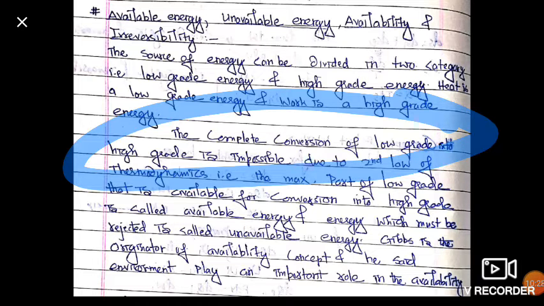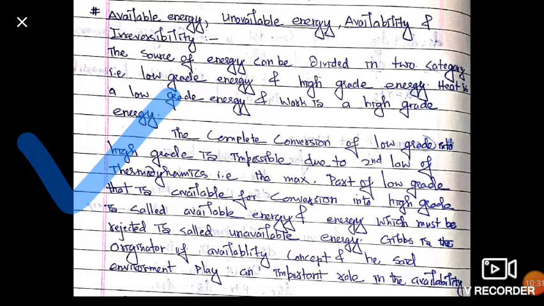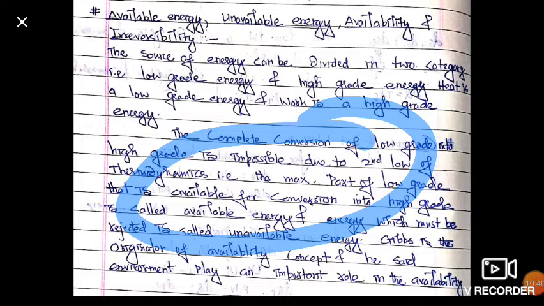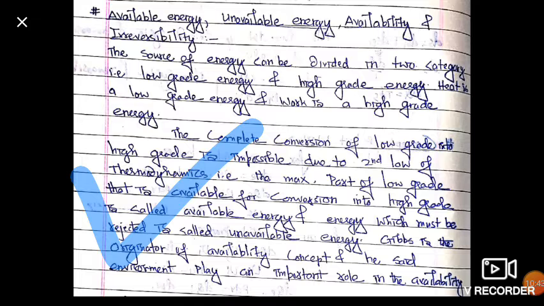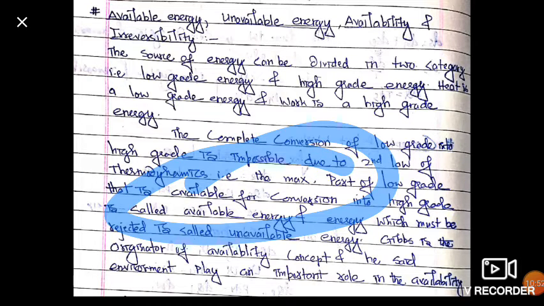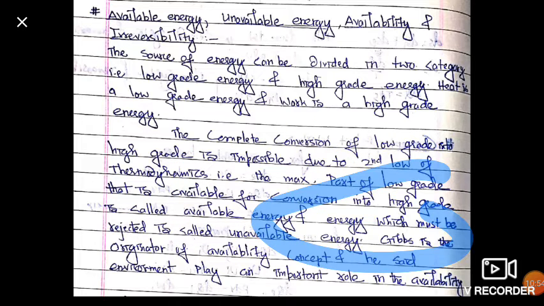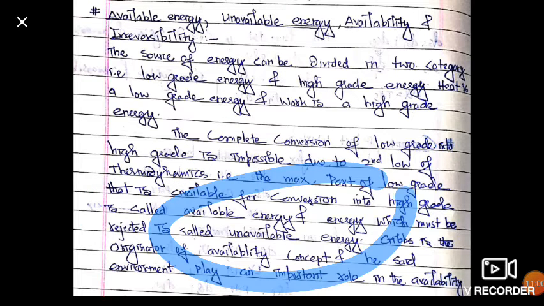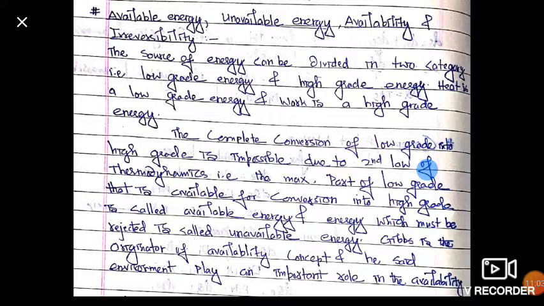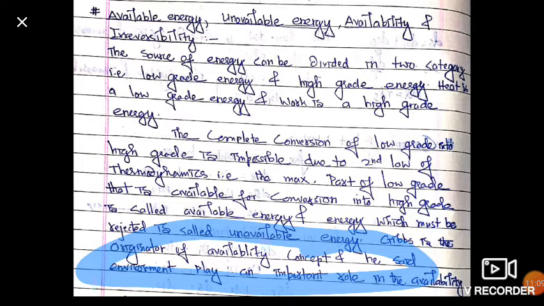As we know, the maximum part of low grade energy that is available for conversion into high grade energy is called available energy. Maximum part of low grade energy which is converted into high grade energy is called available energy. And energy which must be rejected is called unavailable energy. Dear friends, Gibbs is the originator of the availability concept, and he says that the environment plays an important role in availability.